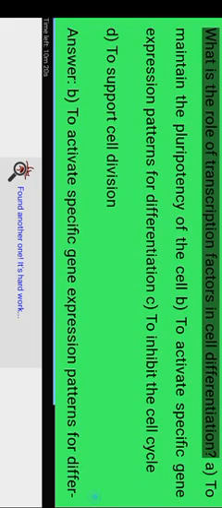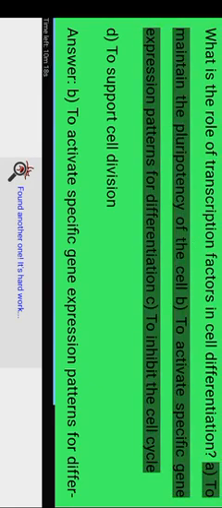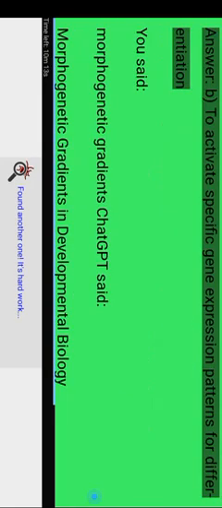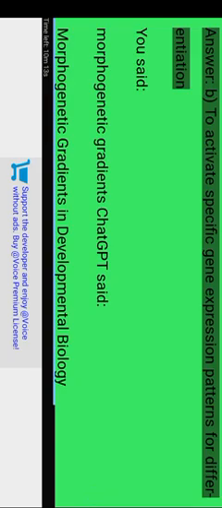CSIR NET JRF 2017. What is the role of transcription factors in cell differentiation? A. To maintain the pluripotency of the cell. B. To activate specific gene expression patterns for differentiation. C. To inhibit the cell cycle. D. To support cell division. Answer: B. To activate specific gene expression patterns for differentiation.